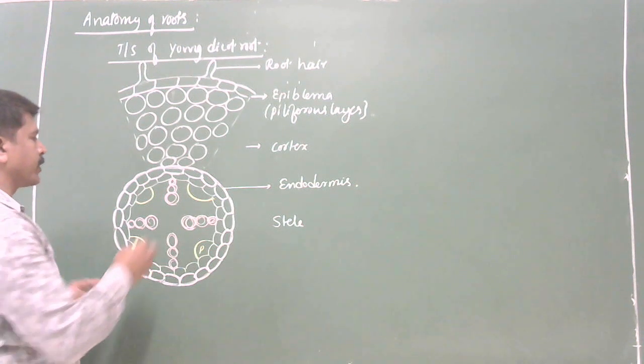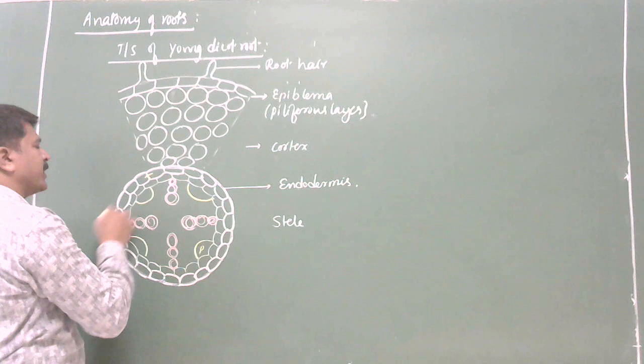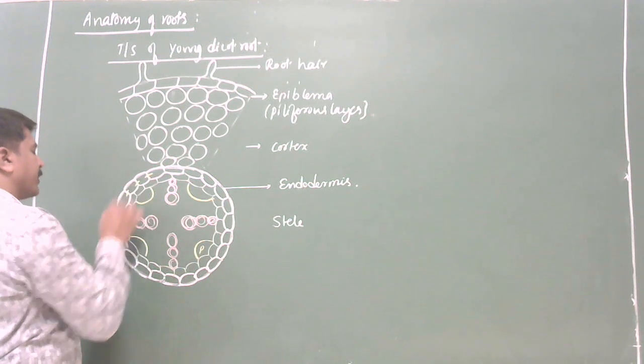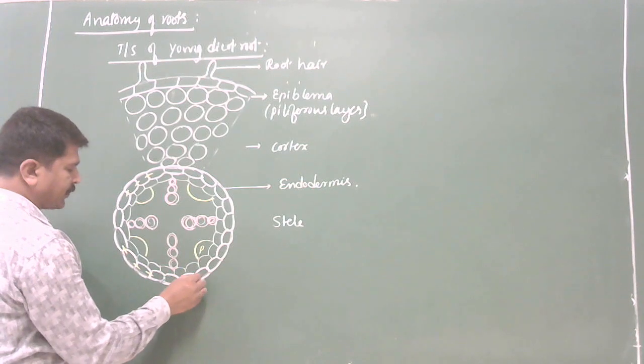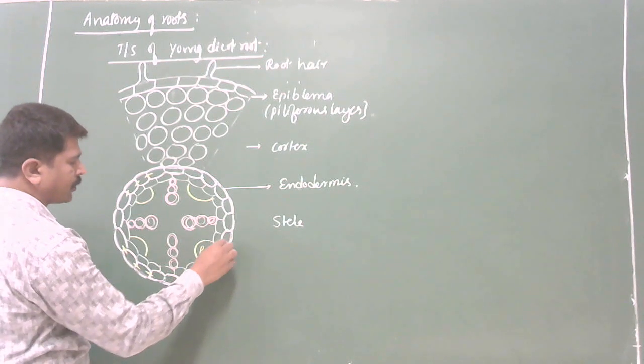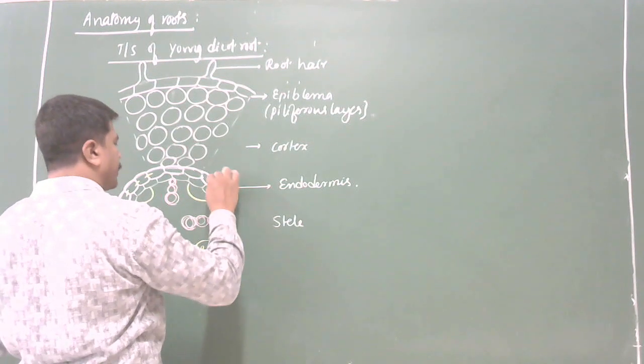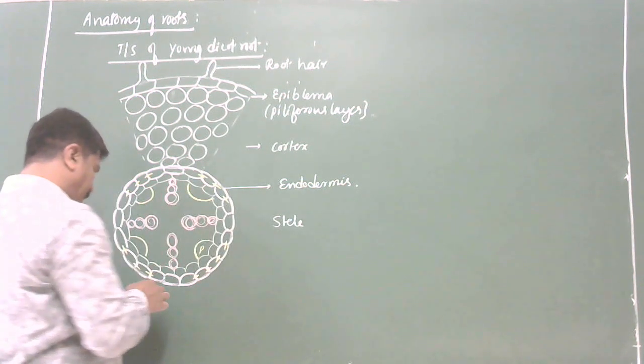Okay, listen. So endodermal cells are thickened on the radial and tangential walls due to the deposition of lignin and suberin. You remember the chemicals: lignin and suberin.